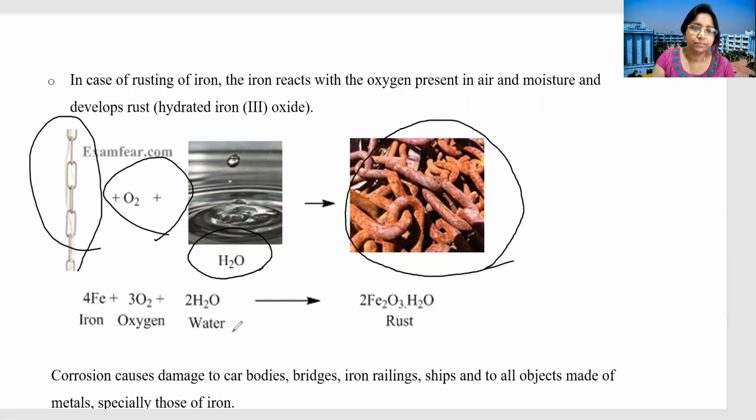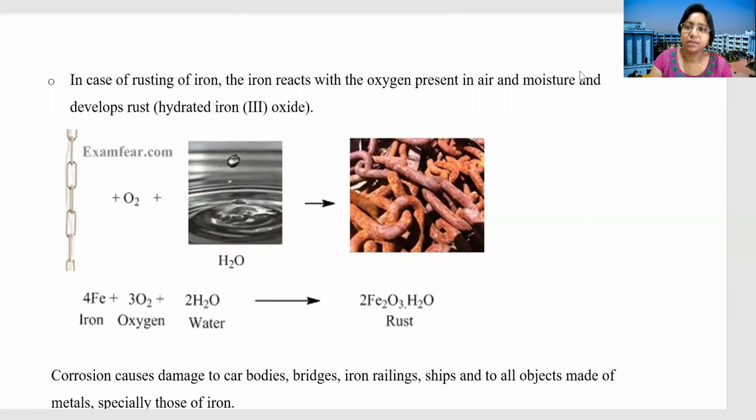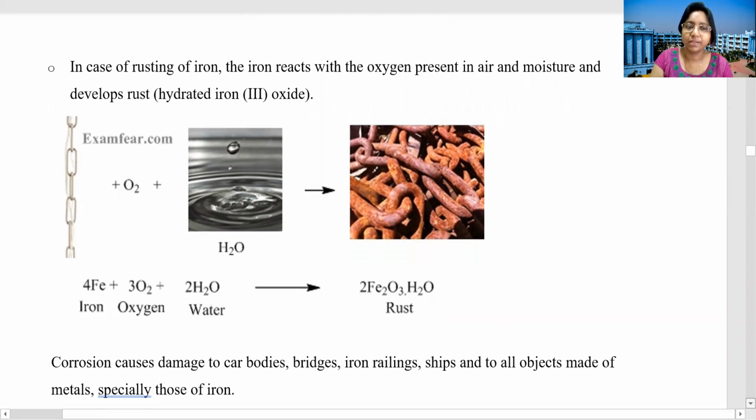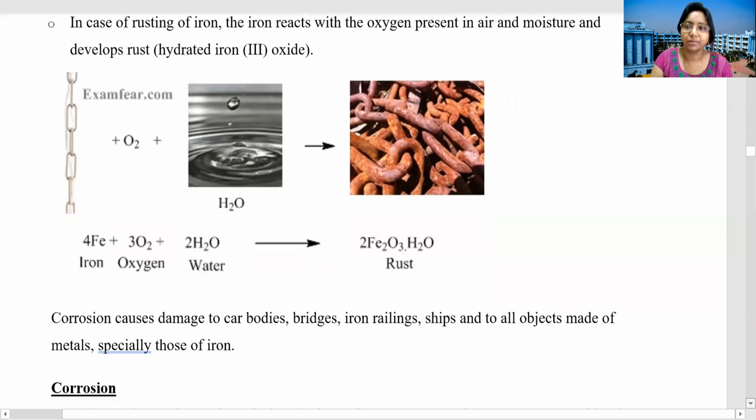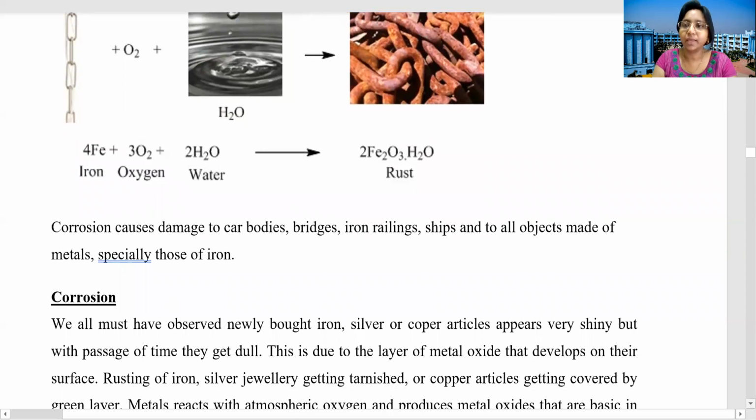And here you are getting the reaction, that is iron plus O2 plus water. We are getting 2Fe2O3·H2O, that is the rust. Now, how does it damage different materials? Corrosion causes damage to car bodies, bridges, iron railings, ships, and to all objects made of metals, especially those of iron. So here you have seen that very common thing in our daily life.